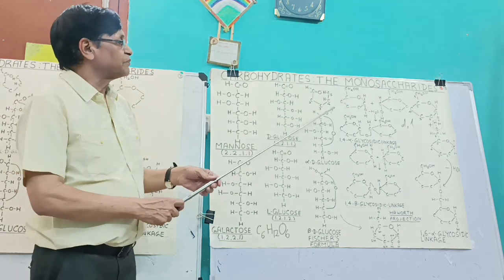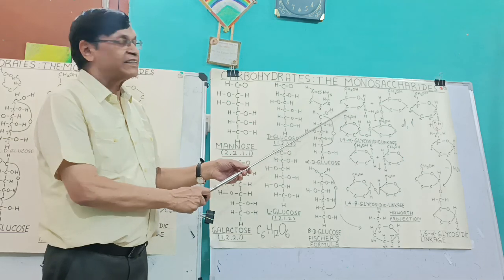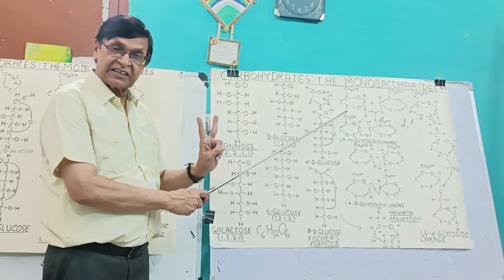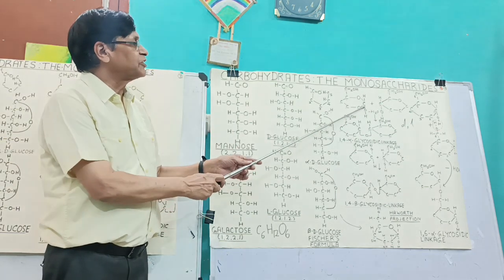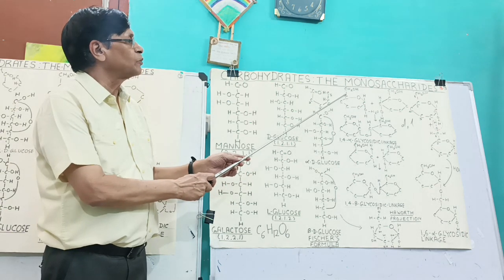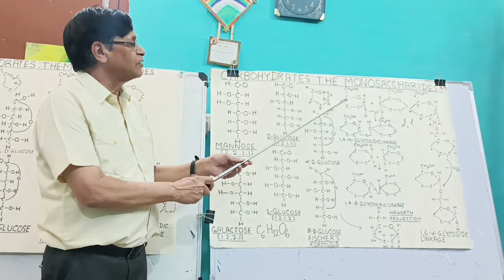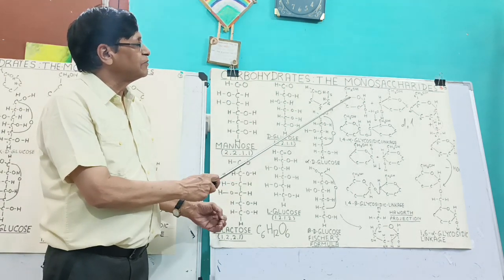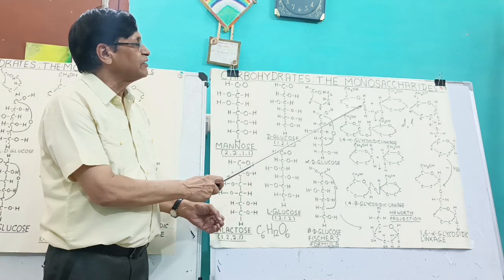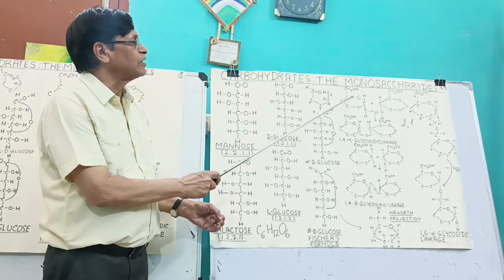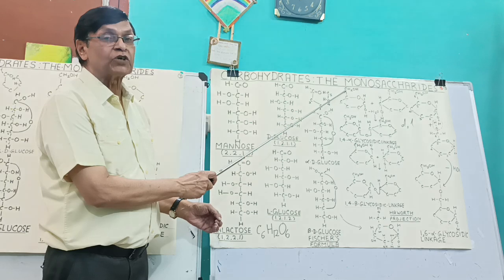Actually, they are 6 carbon benzene ring-like structure, in which 1, 2, 3, 4, the carbon number 5 becomes attached with the oxygen, attached with the carbon number 1, and the 6th carbon goes out of the ring.